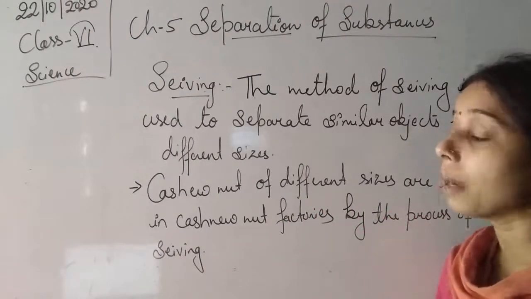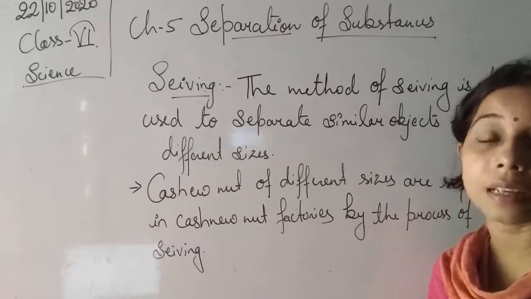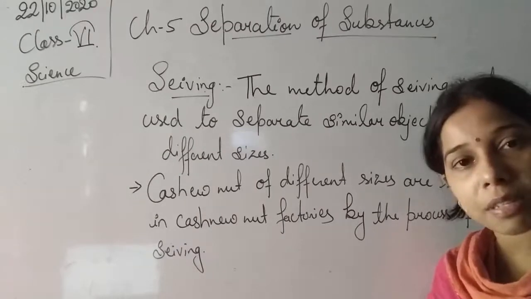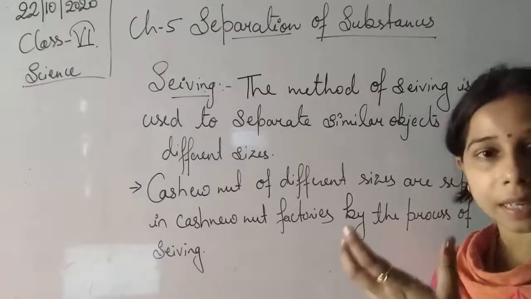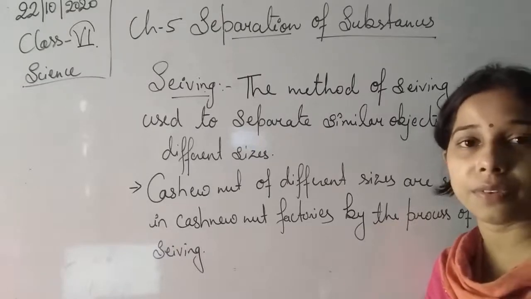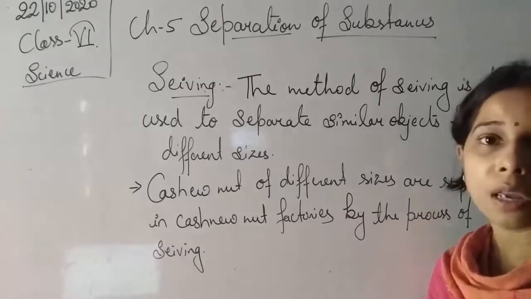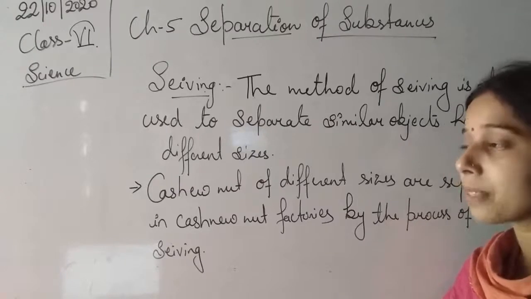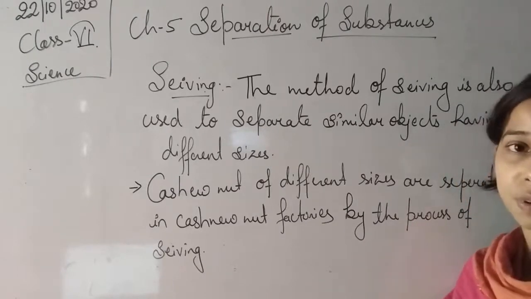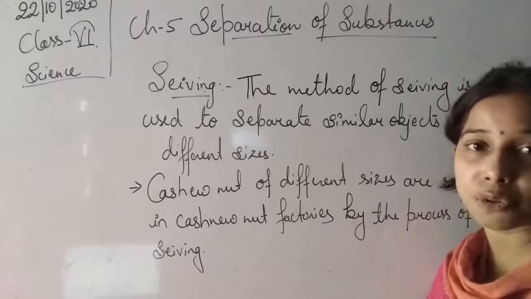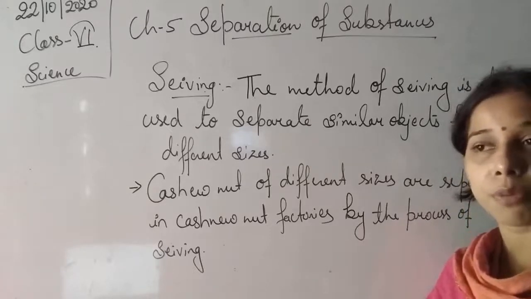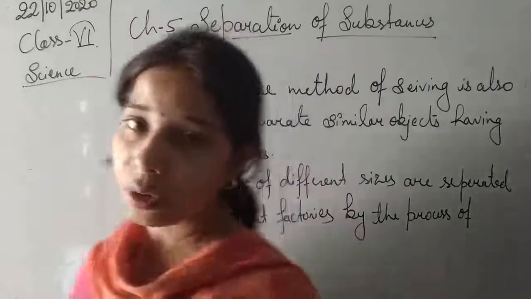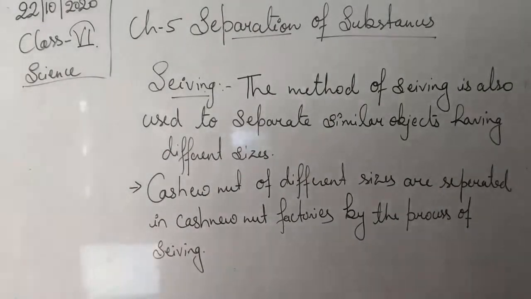What does that mean, students? There is a possibility that some of the cashew nuts are smaller in size and some are larger. So we use a kind of sieve in which the smaller ones come outside from the sieve while the larger ones remain on the sieve itself. By the process of sieving, we are able to separate similar objects also, like one cashew nut from another cashew nut, but of a different size. It means one is larger and one is smaller, with the help of the sieve. So this is the process that is sieving.